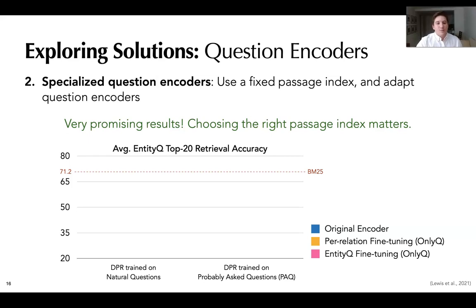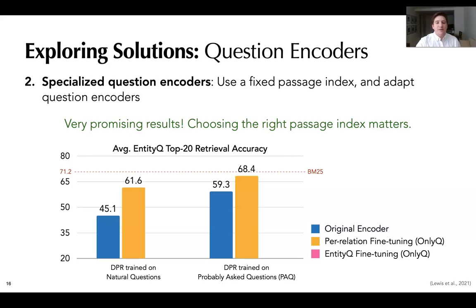Next, we consider specialized question encoders, where we use a fixed passage index and fine-tune lightweight question encoders using only Q training. We first note that the choice of passage index matters a lot. A DPR model trained on a small subset of the Probably Asked Questions dataset, denoted PAQ, is much better than the model trained on NQ at EntityQuestions out of the box. We also find that using a single specialized question encoder for each relation achieves very promising results on average, with the DPR model trained on PAQ nearly matching the sparse baseline. Finally, we note the individual per-relation question encoder approach surpasses a single encoder trained on all of the relations, implying that each encoder captures different and distinct information.